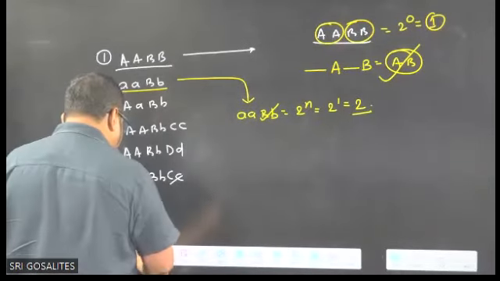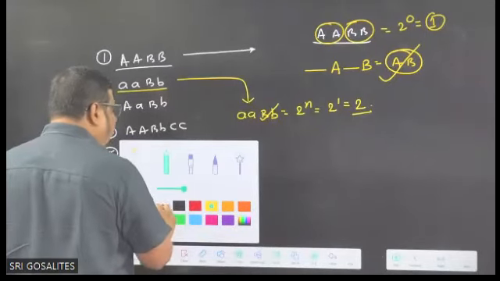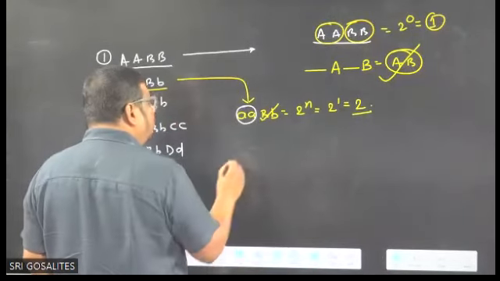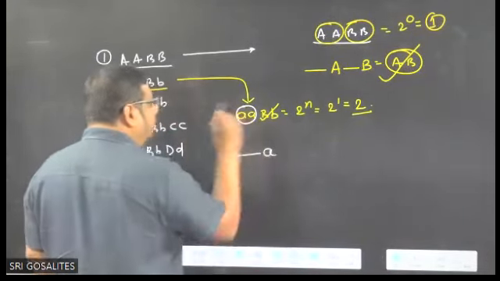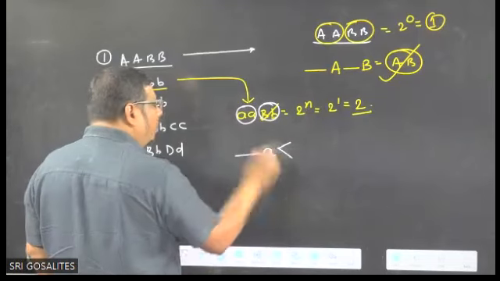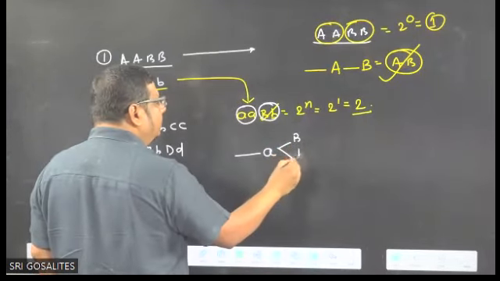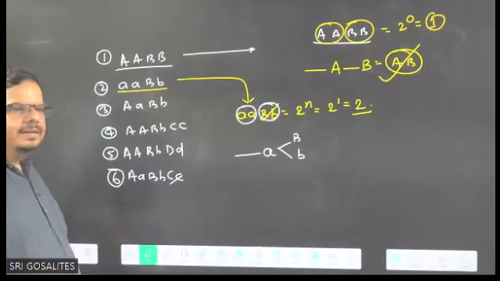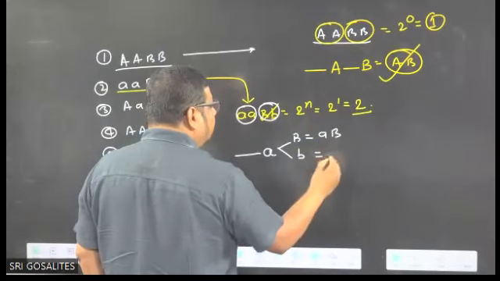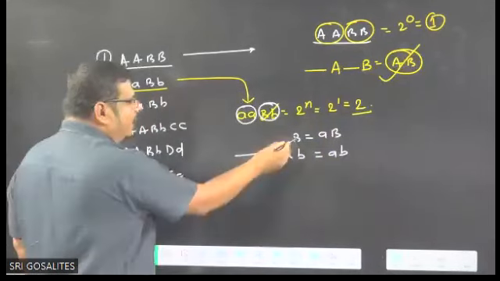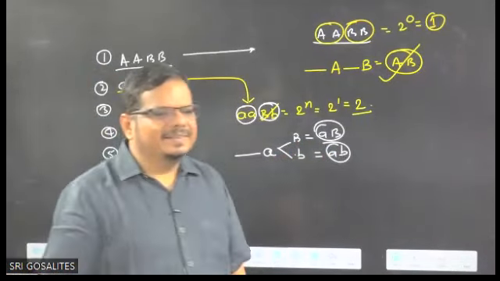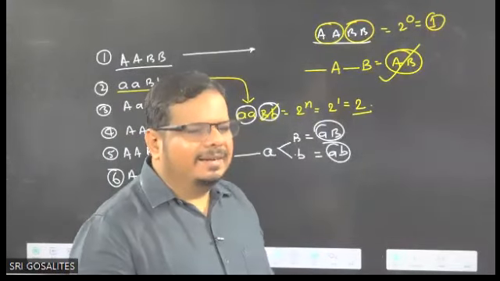What is the name of the two gametes? For writing the name, I told you the formula, fork and line. So here, is it homozygous or heterozygous? Homozygous. We put a line and we write small a. Here, is it homozygous or heterozygous? Heterozygous. We put a fork like this and we write capital B, small b. Carefully look, and what does it become? Small a, capital B, small a, small b. This is one type, this is the second type. You got the idea? Understand the idea?